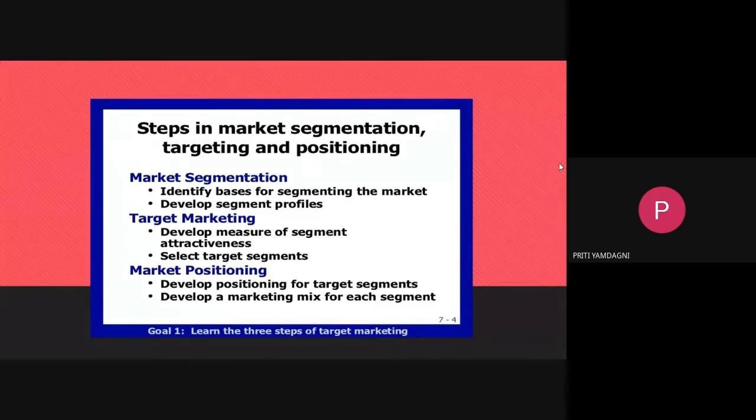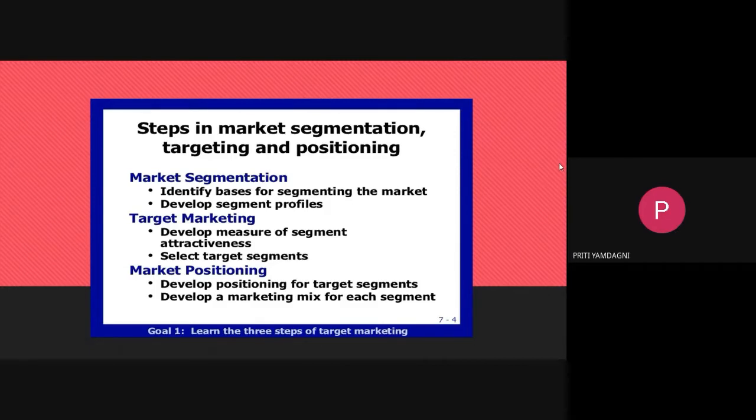Us means company. We are a company and we are thinking from the consumer point of view. What kind of consumer would prefer, what are their needs, usage. On that basis market segmentation is done. Whereas target marketing develops measures of segments. We'll see in detail, but it develops how to measure the segment, whether the segment is very popular, in high demand, or low in demand, high profile. It develops that. Next is attractiveness.